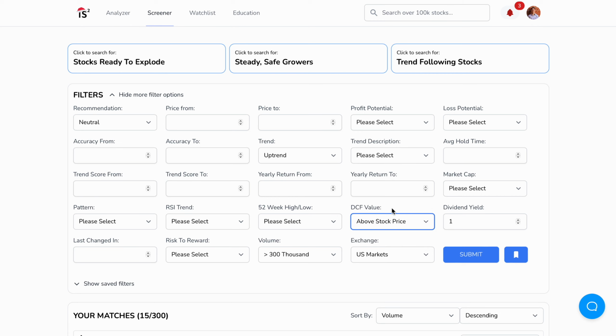The DCF stands for discounted cash flow value. What this means is that based on the fundamentals of the company, the stock price should be worth whatever price. So for instance, the DCF value for a company may be $100 a share, but the stock may be actually trading at $75. So what does that tell you? If the actual value should be $100 a share and it's trading at 75, that means you can buy it at 75 and have fundamental value of $25. So we're going to add the fundamental value on there. So now we're down to 146 stocks.